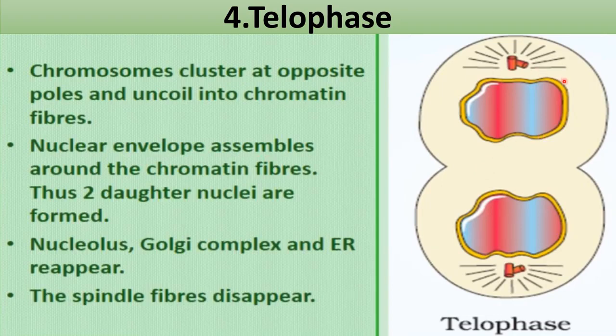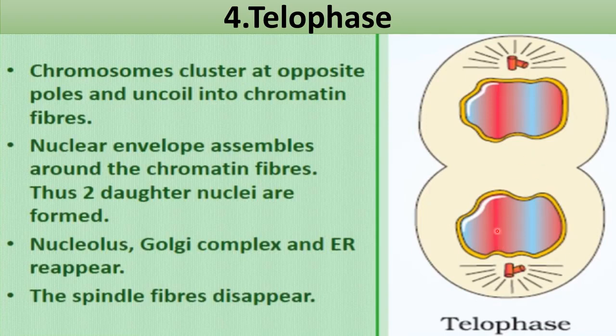You can see here, the chromosomes reached the two opposite poles during anaphase. Now inside this nuclear membrane, no chromosomes are visible because these have been converted into chromatin fibers again, right? That's why no chromosomes are visible here.